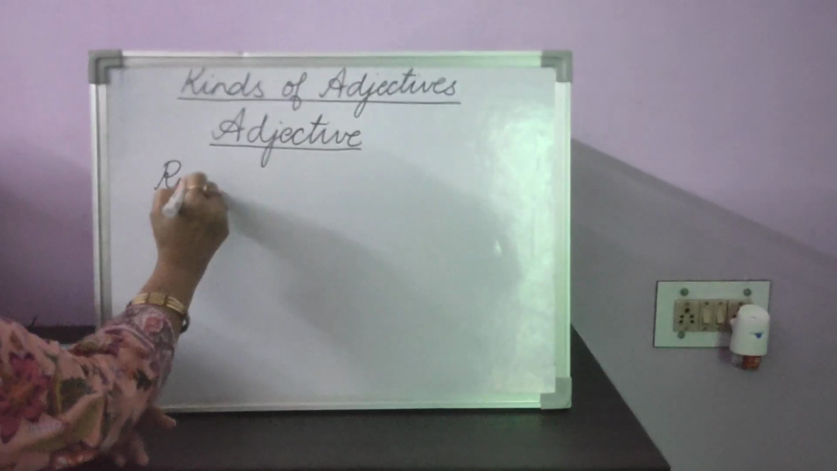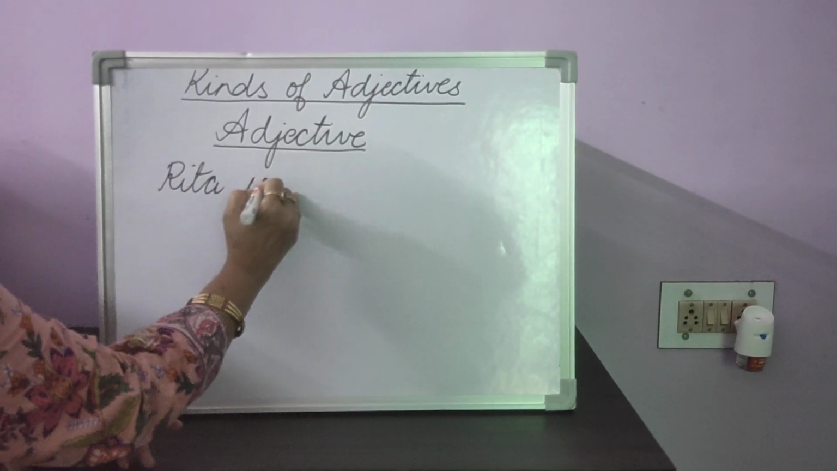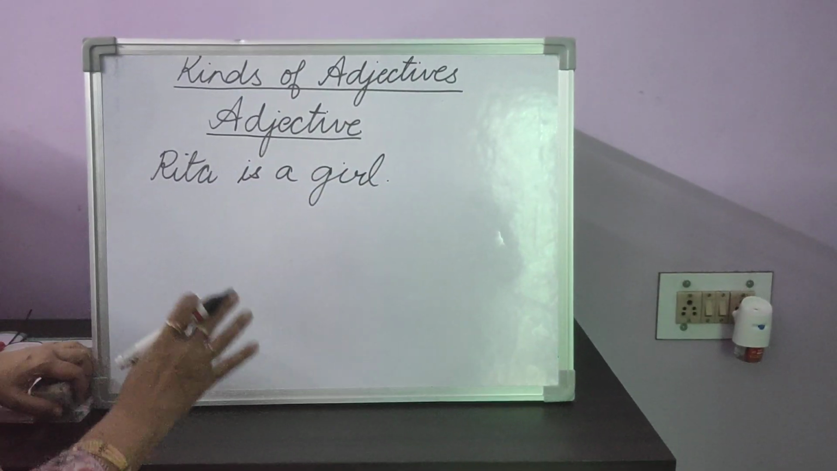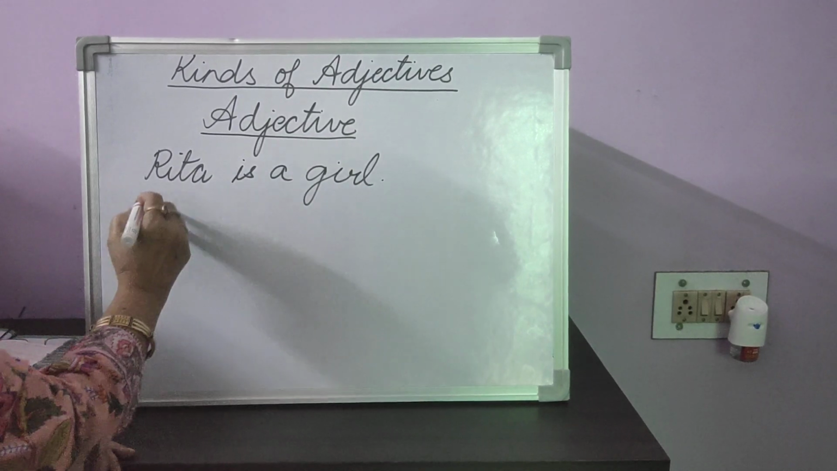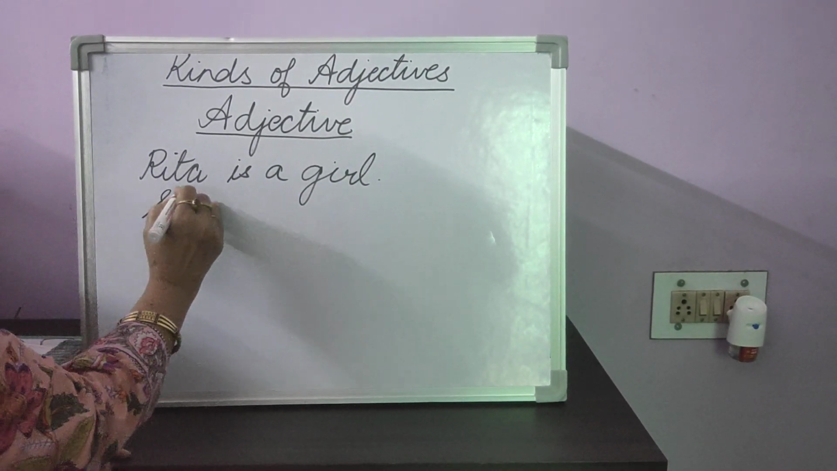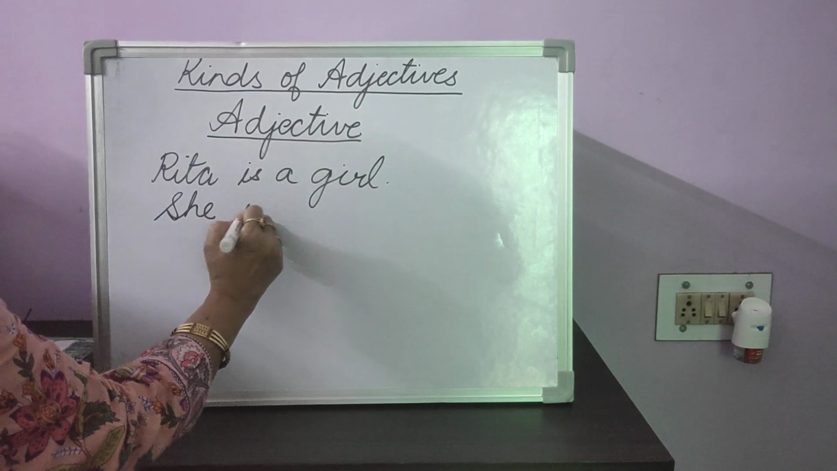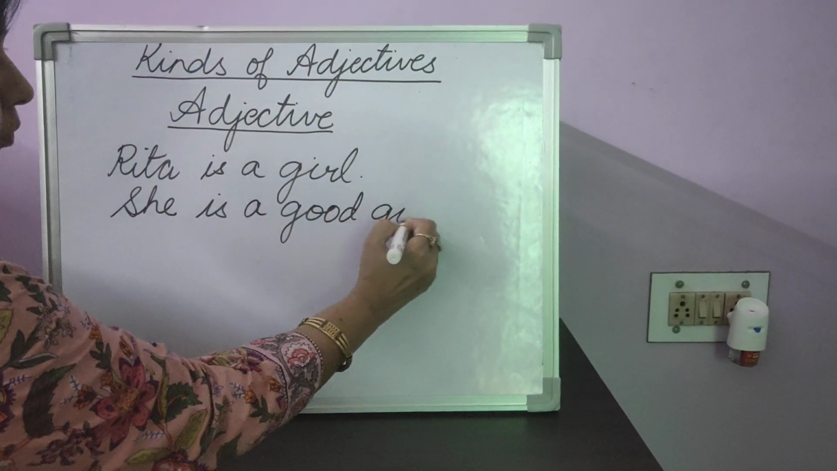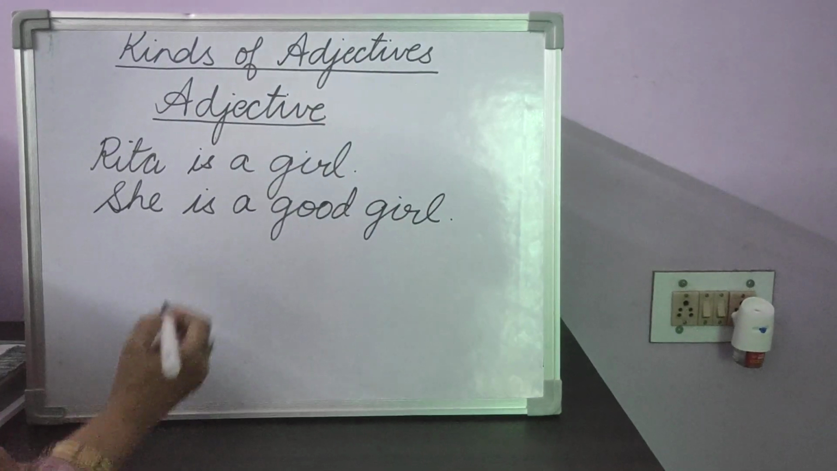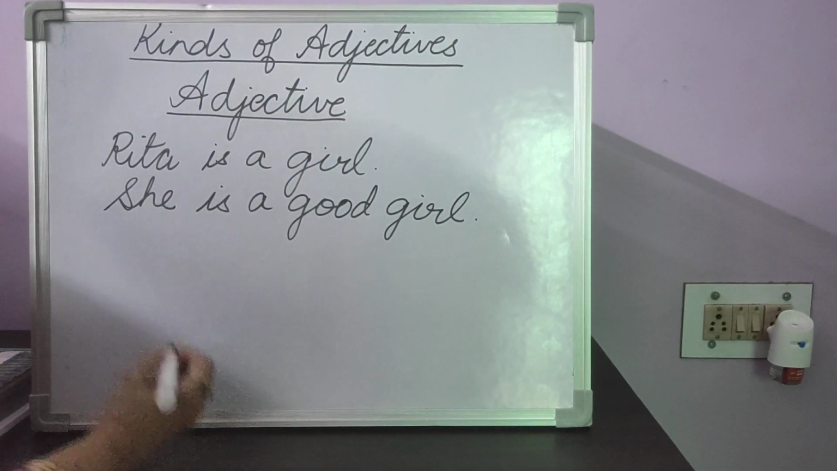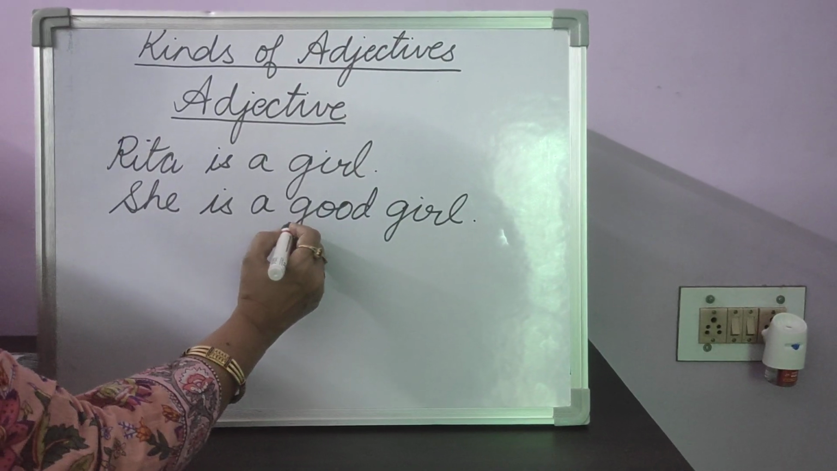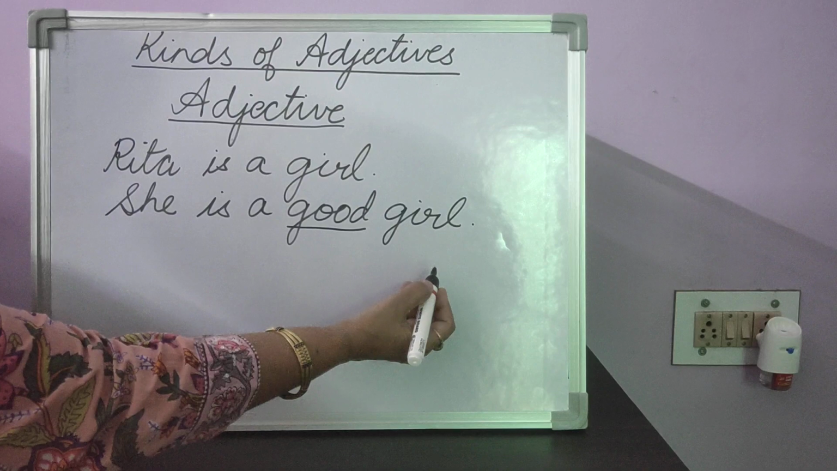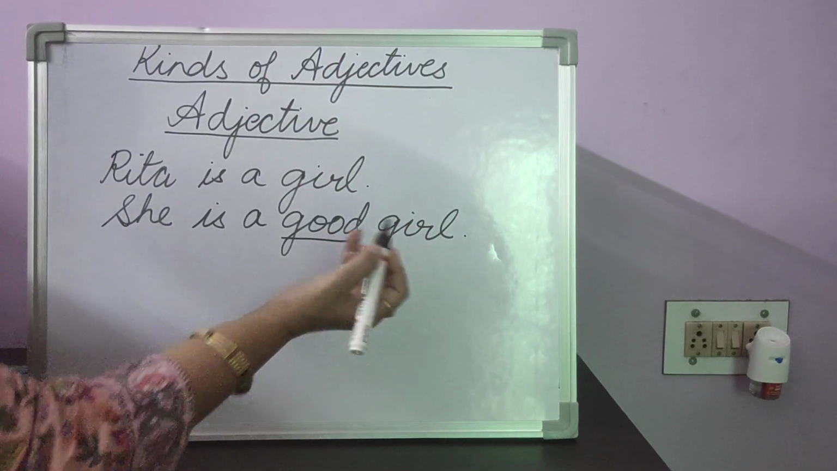For example, we have a sentence, Rita is a girl. Now in this sentence, we only know that Rita is a girl. If I write she, now I'm using a pronoun, she is a good girl. Now we know something more about Rita, that she is a good girl. So we have added an extra word, and that extra word is good, which is telling us what kind of girl is she? A good girl.